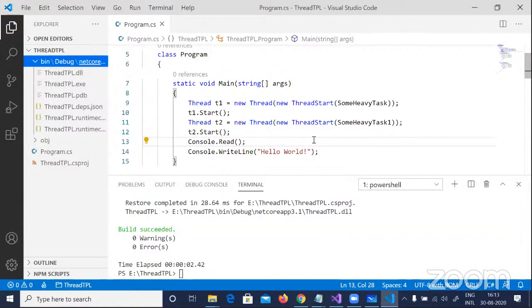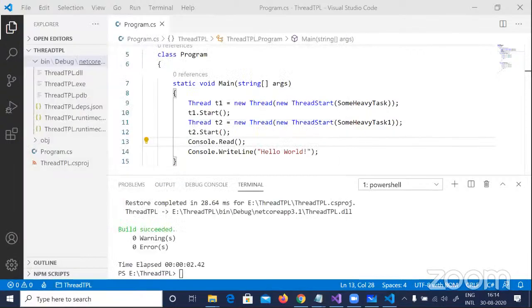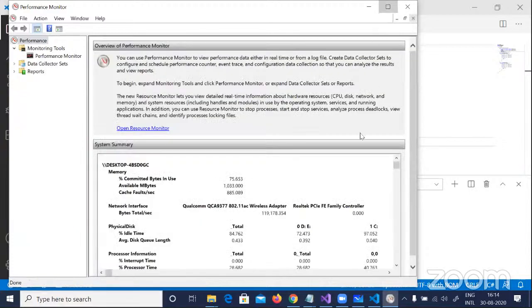But now what I would like to see out here is context switching. As I've said, if this thread is doing time slicing, then the number of context switches should increase a lot, right? So I'm going to go and open up my performance monitor. I hope everybody is aware of performance monitor. Performance monitor helps you to track your performance counters.